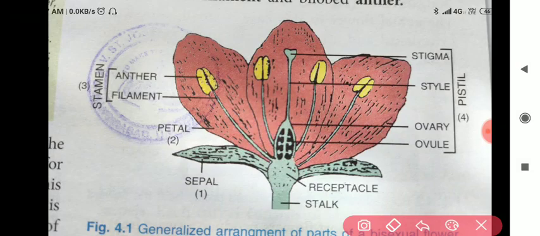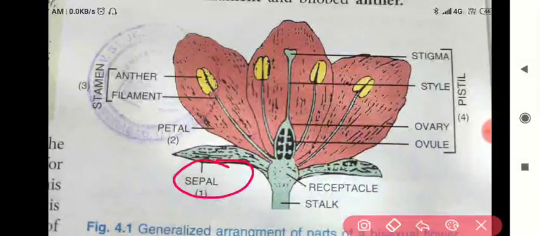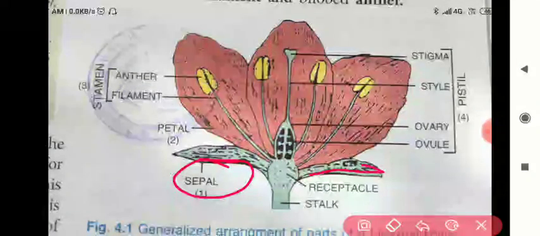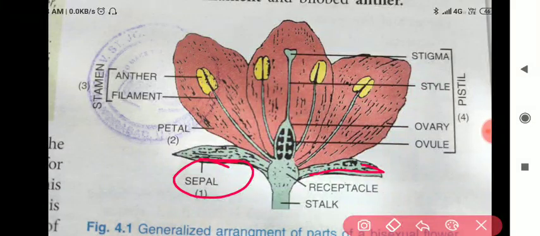Now just see the flower. My dear students, there are four main parts of a flower. First we will see those. The first part is sepal. This is the sepal. The green leaf-like structures, you might have seen, these are known as sepals. Then the second part we have is petal.